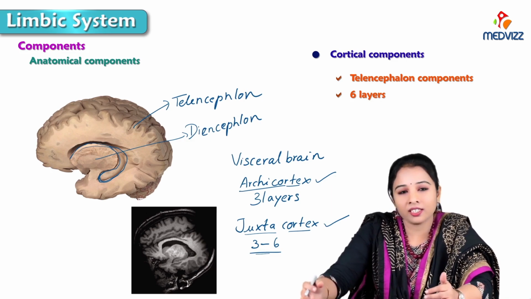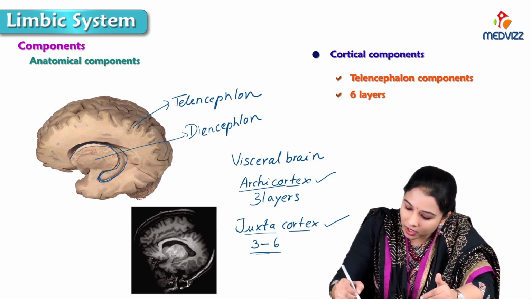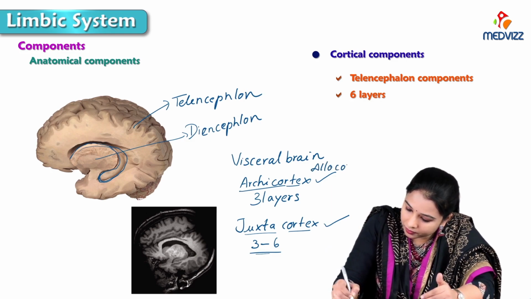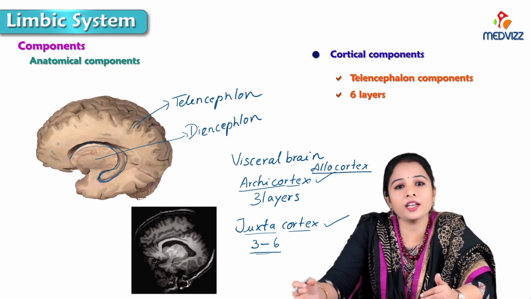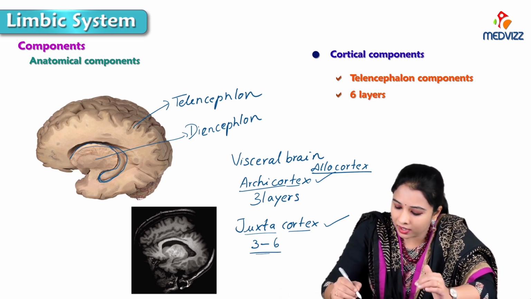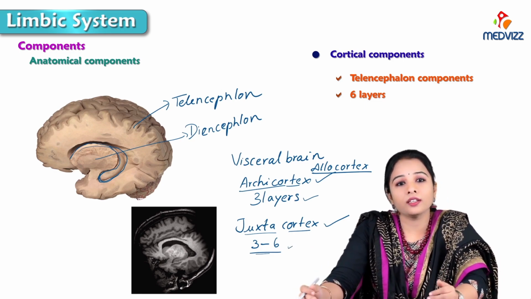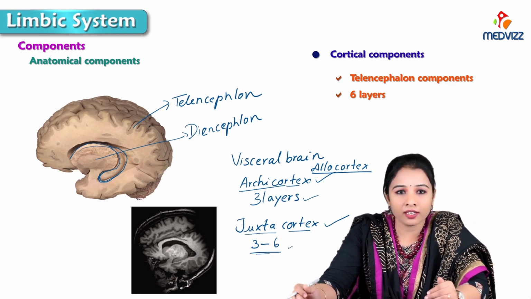We can say that archicortex and paleocortex together form the allocortex. Archi and paleo are the older varieties of cortex, with 3 layers and 3 to 6 layers, and the neocortex has 6 layers.